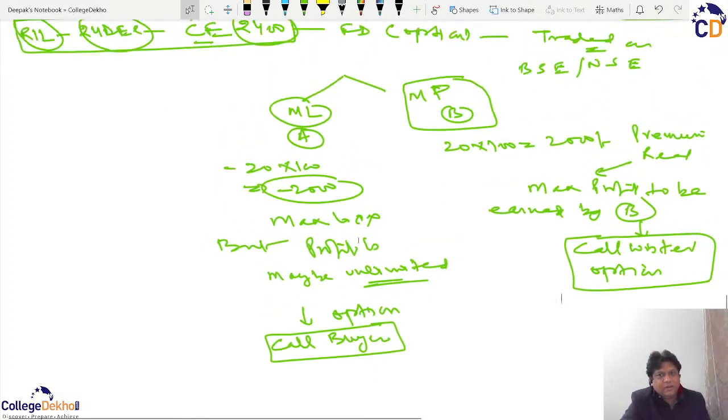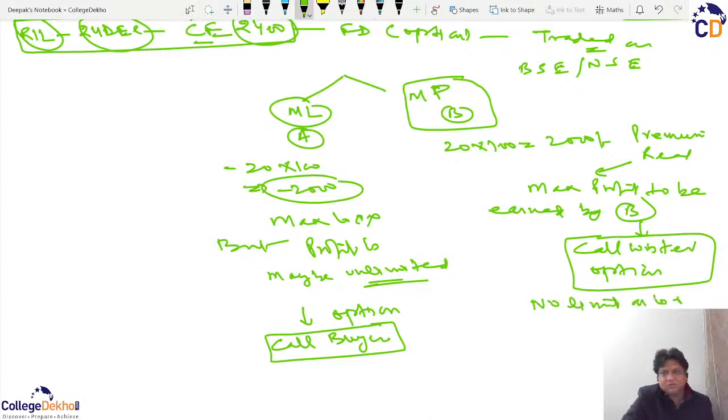So here what is happening is that the call writer has a maximum limit on the profit, but there is no limit on his loss, because as much as the price goes up, he has to compensate. So the call writer has a limit on the profit, which is the premium received, but he has no limit on the loss. Whereas the call buyer has a maximum limit on the loss, but there is no limit on the profitability. That is why this is going with a heavy risk. That is why the more the risk, the more the option premium.